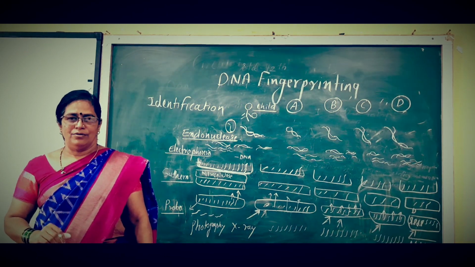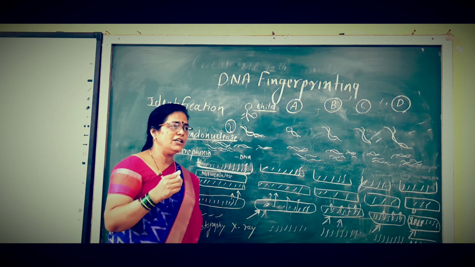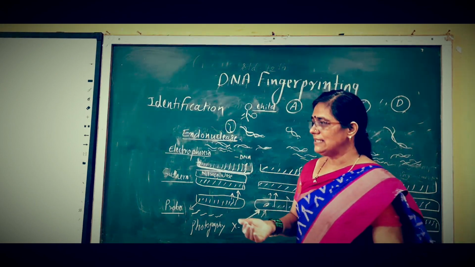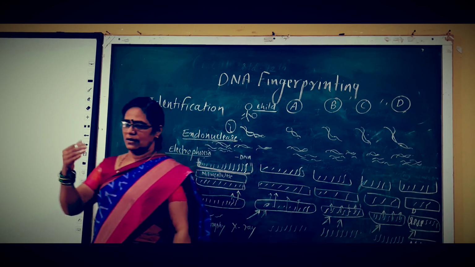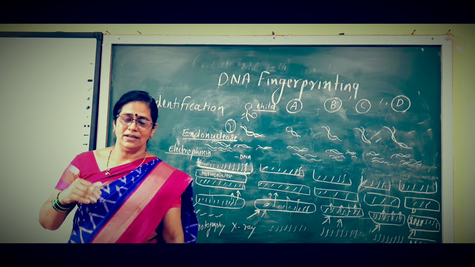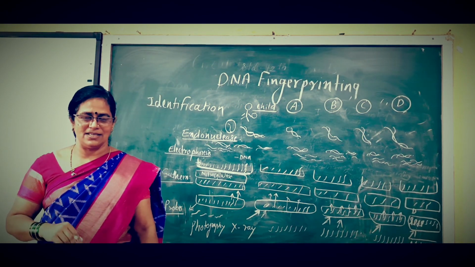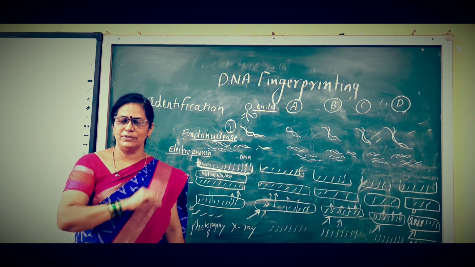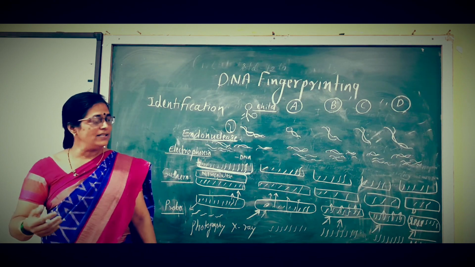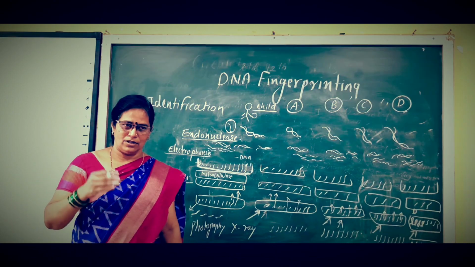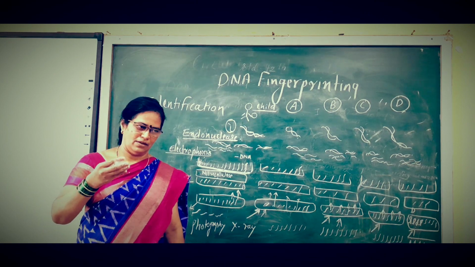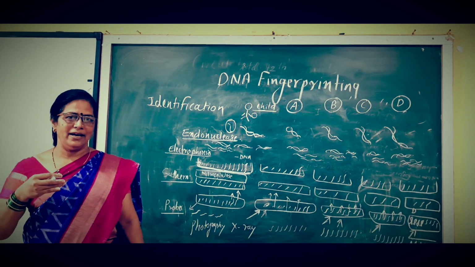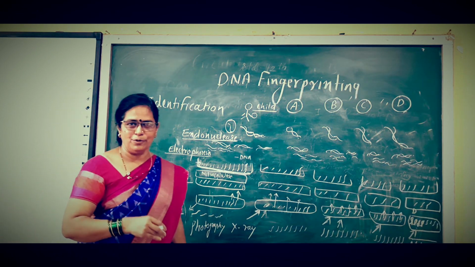Where is it applied? DNA fingerprinting is applied to identify the orphan child, as we have seen, and it is also used to identify individuals in crime cases, in rape cases. Also, DNA that produces a specific type of protein can be identified with DNA fingerprinting.